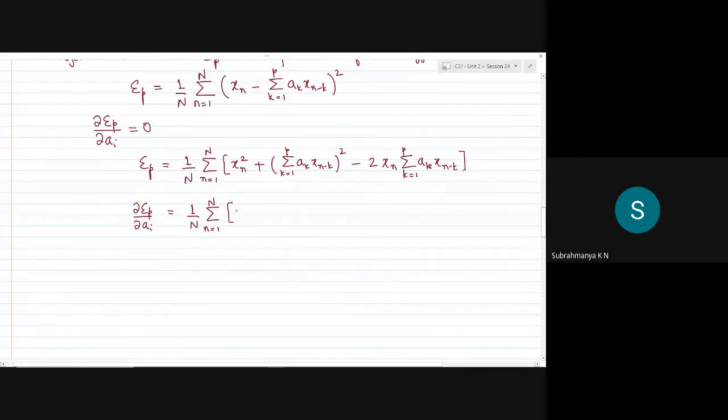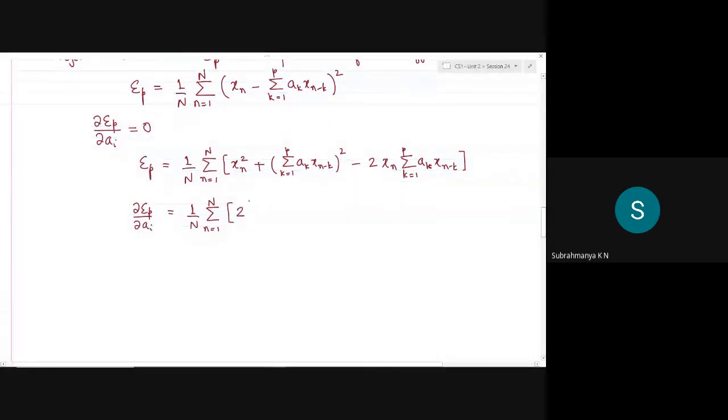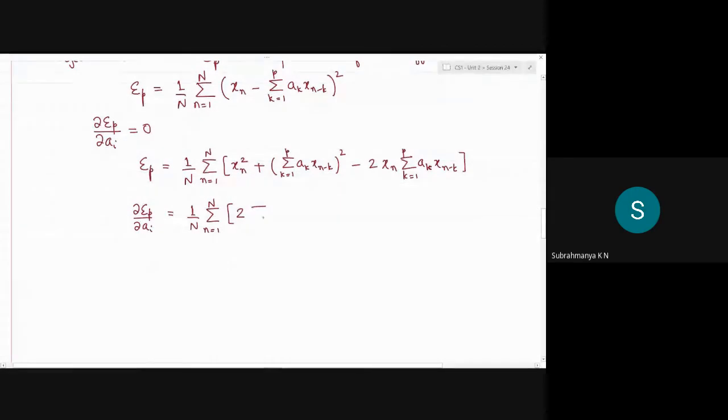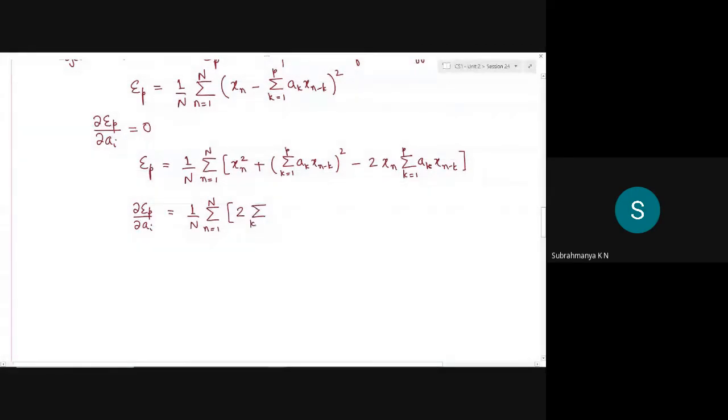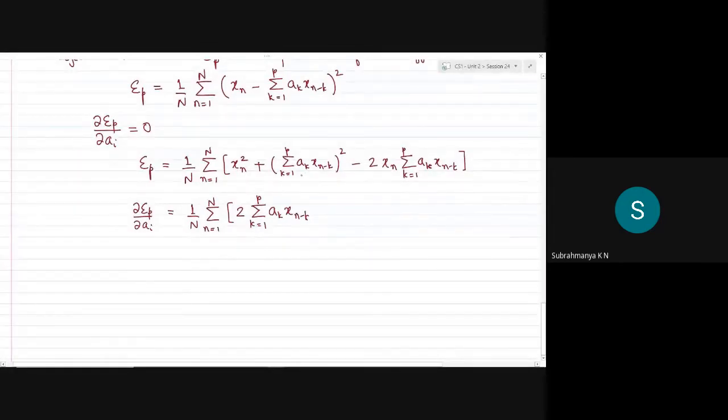This is a whole square, so first differentiating the square term, I'll get twice of summation k equal to 1 to p of ak times xn minus k. That's a u squared kind of differentiation, 2u times du by dx, and I need to differentiate the summation of all these quantities. Since the differentiation is with respect to only ai, there will be only one term which has a non-zero value.